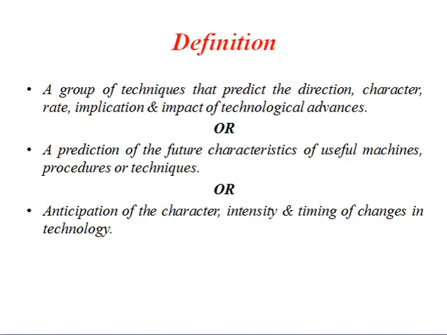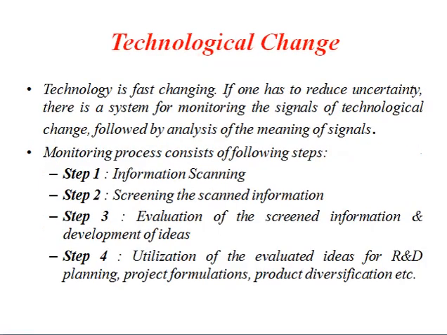Here also we have considered various aspects. Whichever definition you feel comfortable with, go for it, but whichever definition you take should justify the actual consideration of technology forecasting.